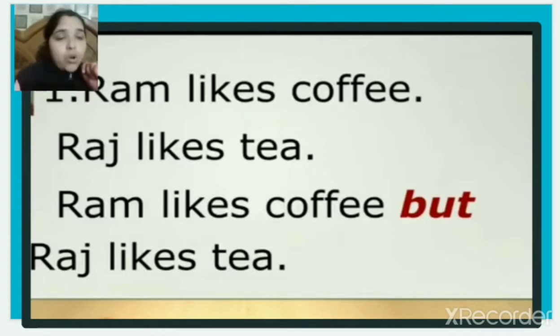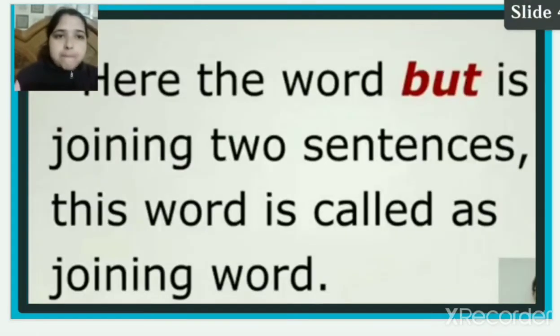Ram likes coffee, but Raj likes tea. Here, but is a conjunction. It is joining two different sentences together. The word but is joining two sentences. This word is called a joining word. It is also called a conjunction and it is also called a joining word.